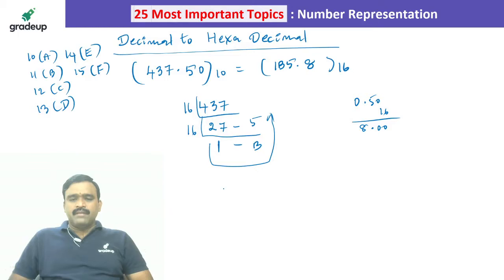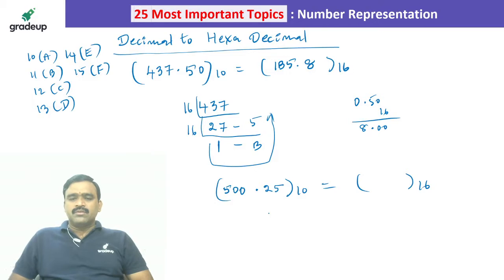For example, you are having 500.25. This is a base 10 system. I have to convert it into base 16.